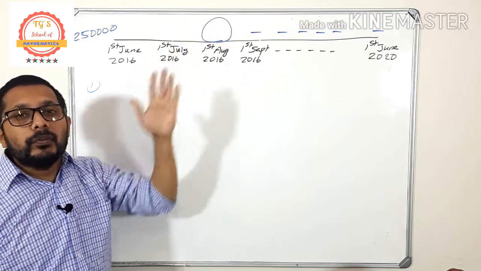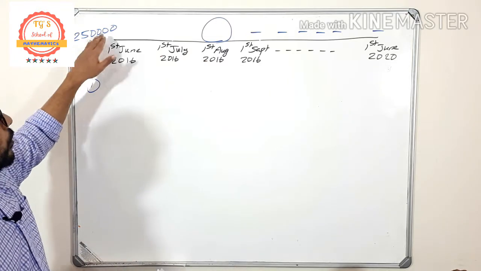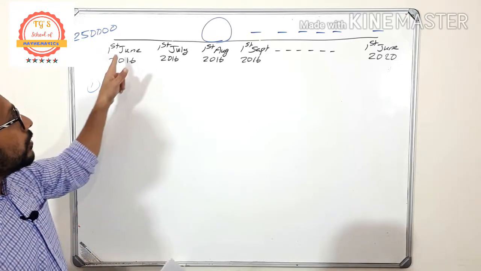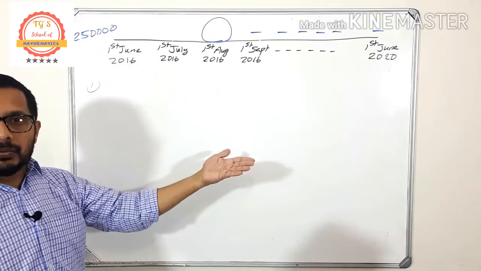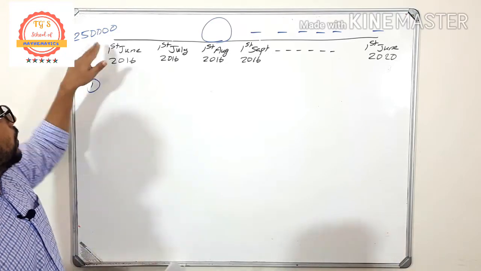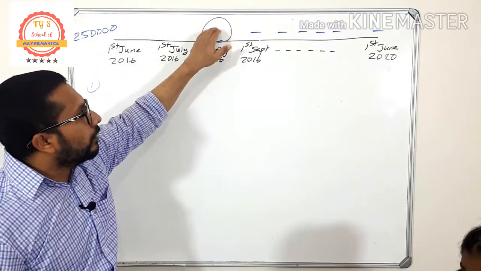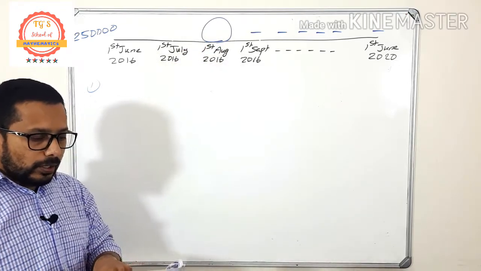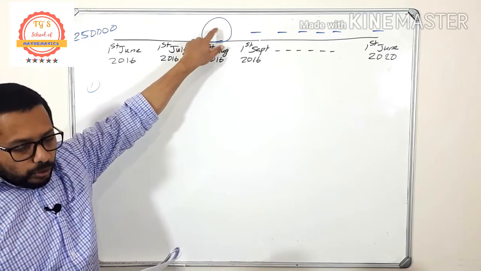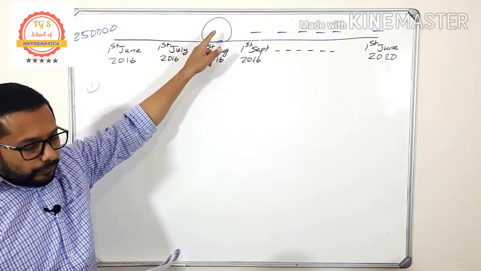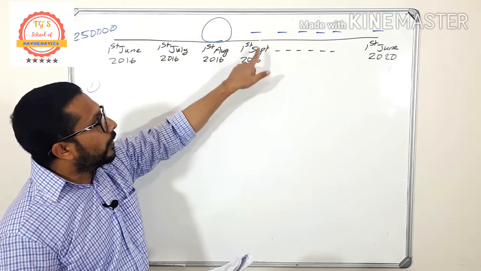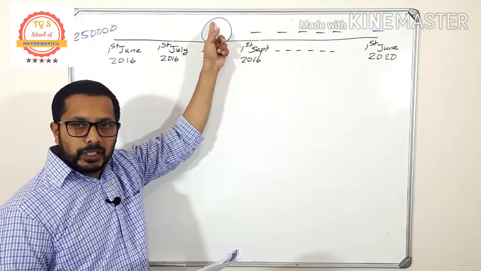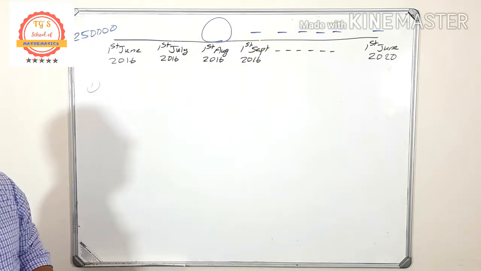Of course, the money will increase. How much did she borrow? She borrowed 250,000. Banks don't give money free. If it is 2 months, of course you have to pay the interest for those 2 months. Am I right? So this is the amount and the money will increase. And what is the amount here? So read that question once more. Calculate the amount Tabiso owed the bank on 1st August 2016, a month before she paid her first installment. Do you get an idea? So how can you find that one?